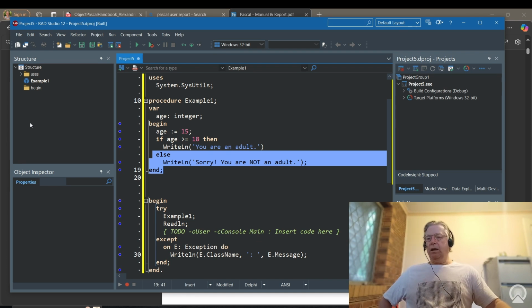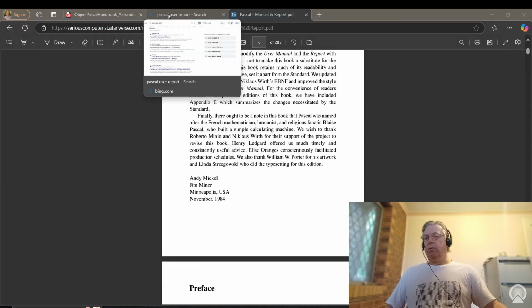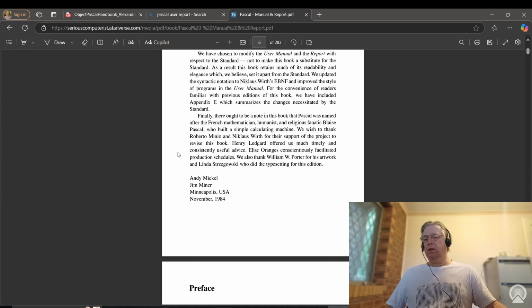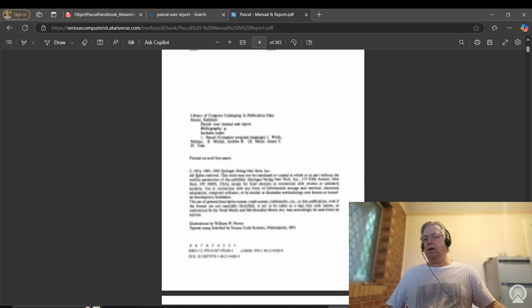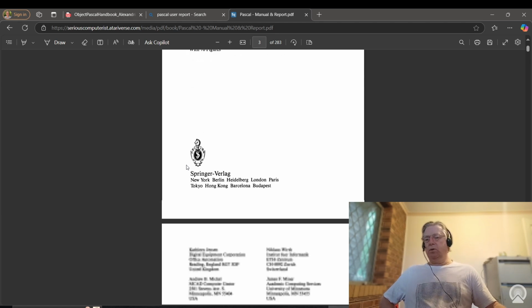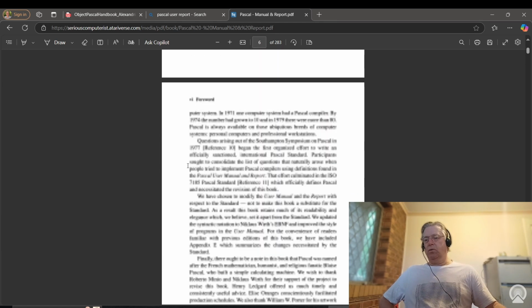One reference book I think is worthwhile knowing about or having a look at is this one here. This is the Pascal User Manual and Report, and this is the 4th edition.